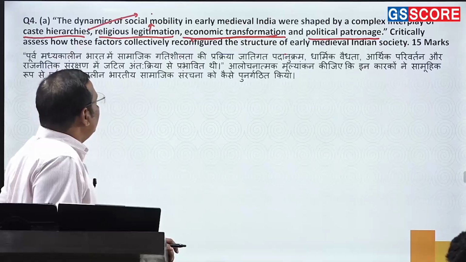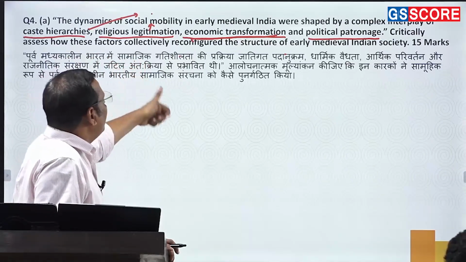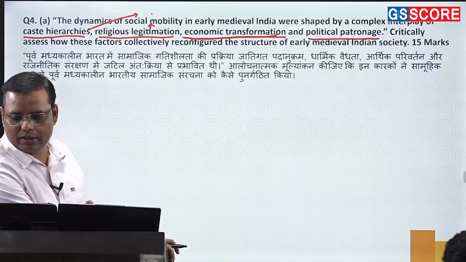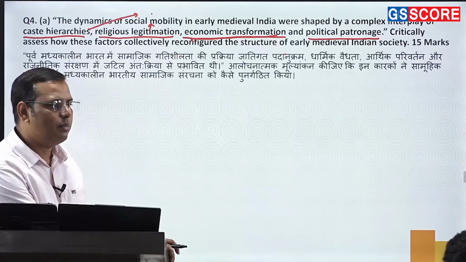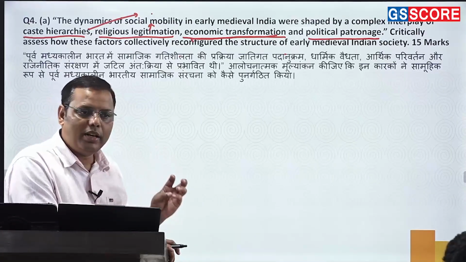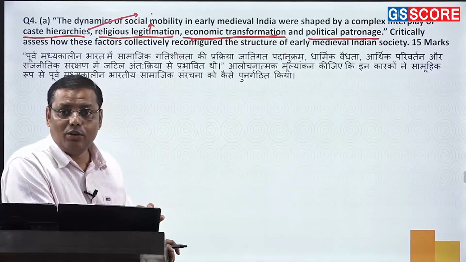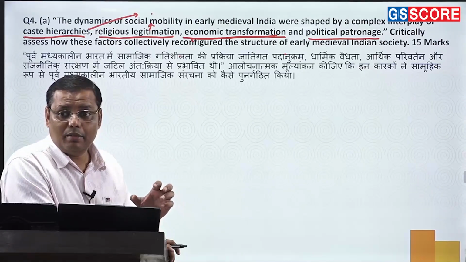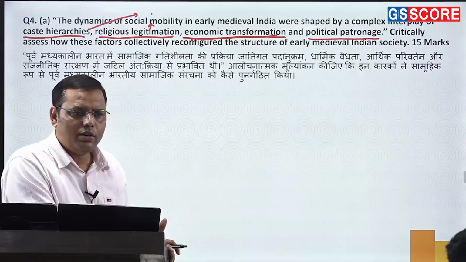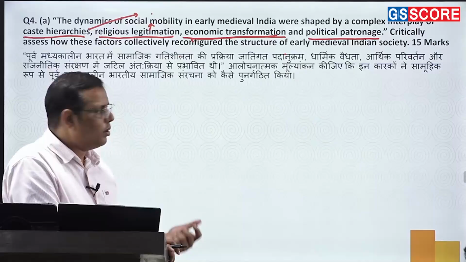And the next part is to critically assess how these factors collectively reconfigured the structure of early medieval society. So you just need to write about the several new institutions coming up in this particular period. There you can talk about the new political institutions, right? Decentralization. Now you do not find the same previous notion continued that only Kshatriyas could become rulers. Not necessarily were the South Indian rulers Kshatriyas, right? So it is a reconfiguration of the polity.